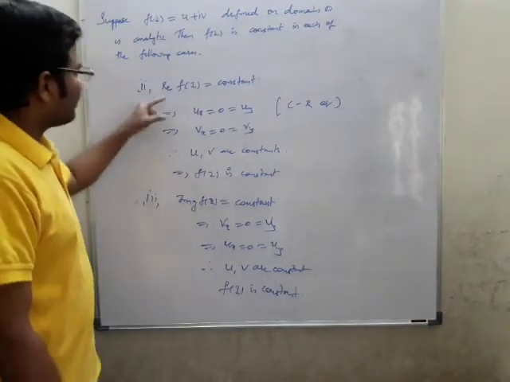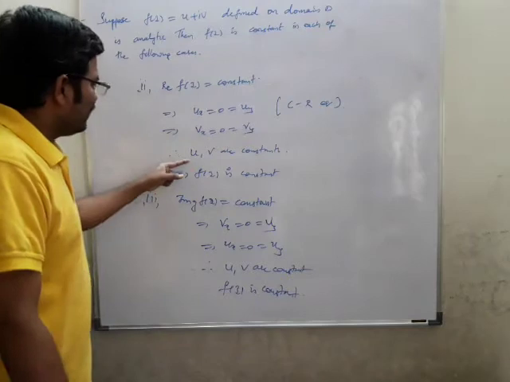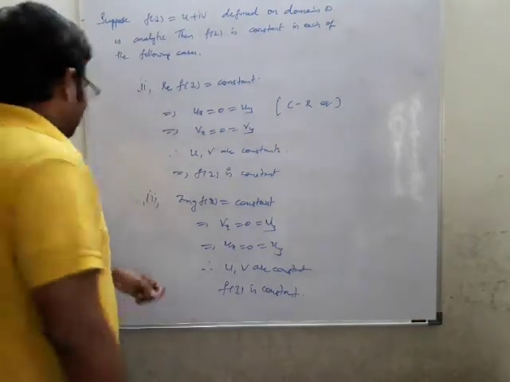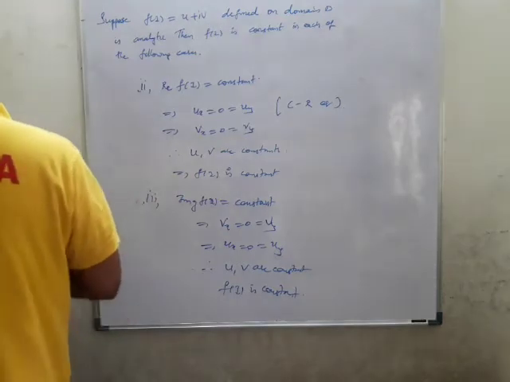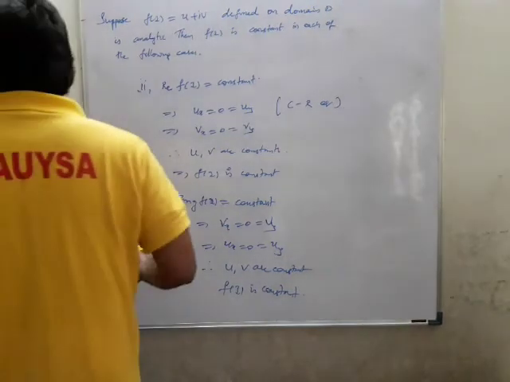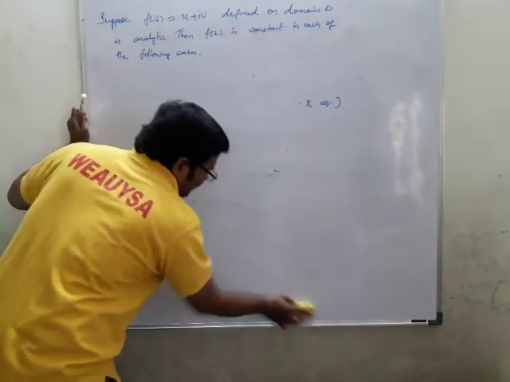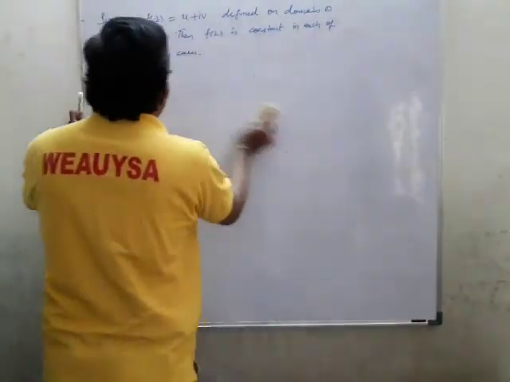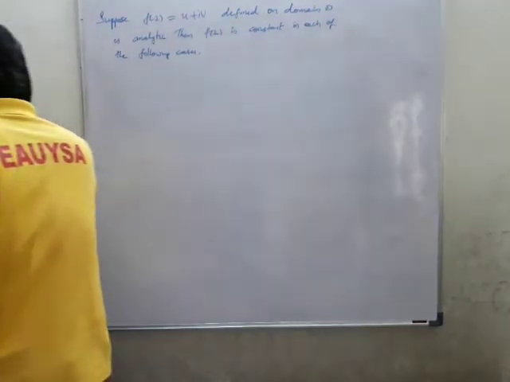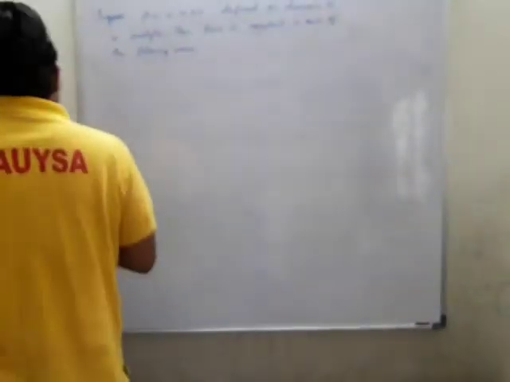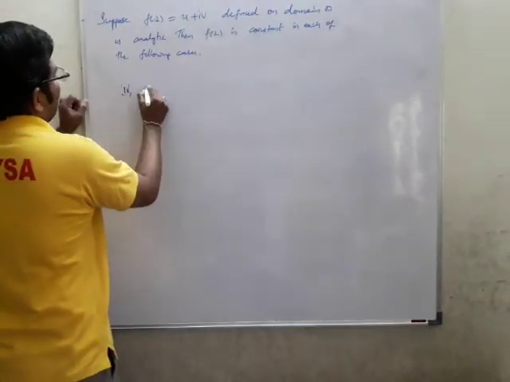So these are the two things: the real part of f of z is constant means u and v are also constant, so f of z is constant. This also means f of z is constant. This is the condition which we have. In other words, f of z is constant for both conditions. These two conditions are finished. Now the next one.